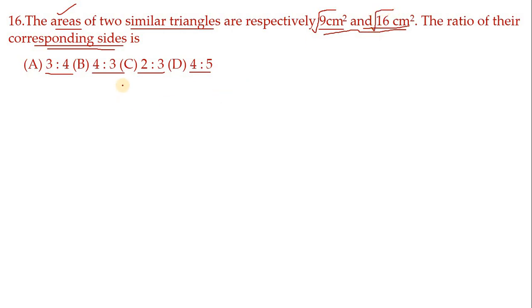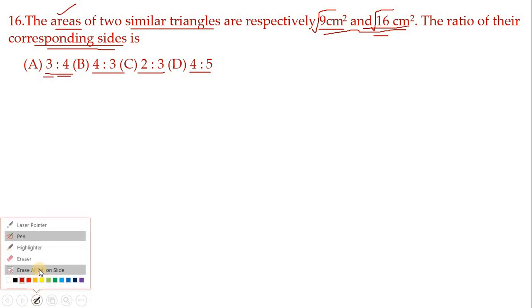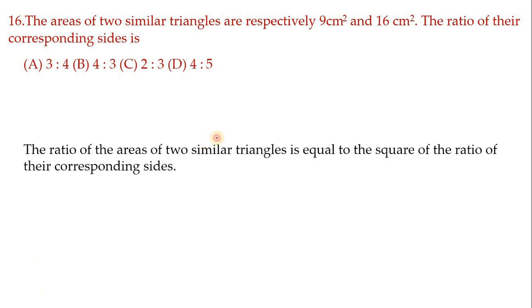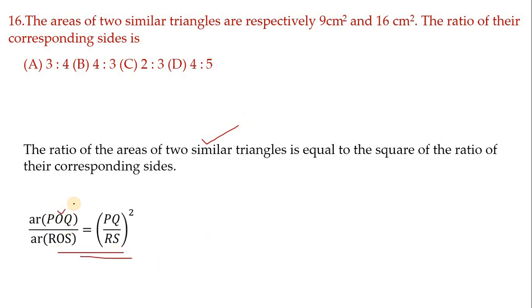So root of 9 is what? 3. Where is 3? 3 is here. Root of 16 is what? 4. So option A is correct. See, without calculation we have done. I repeat again, children, when side ratio is given and asked to find area ratio, make square. When area values are given and asked to find the ratio of sides, find the square root, that's all. So the same theorem statement only we are using. Just to make you understand, I have taken triangles as POQ and ROS and corresponding side as PQ by RS. So area is given, hence what I have substituted here is 9/16.